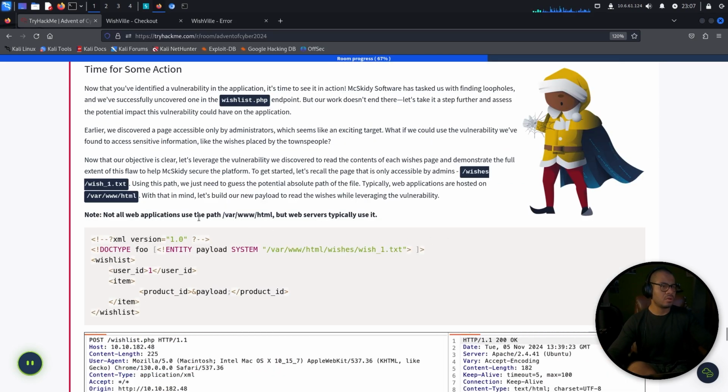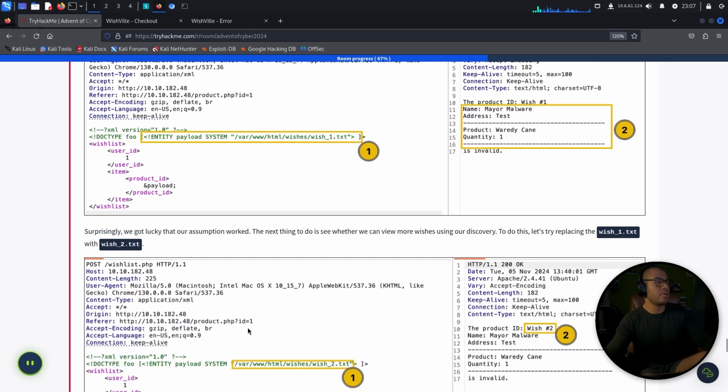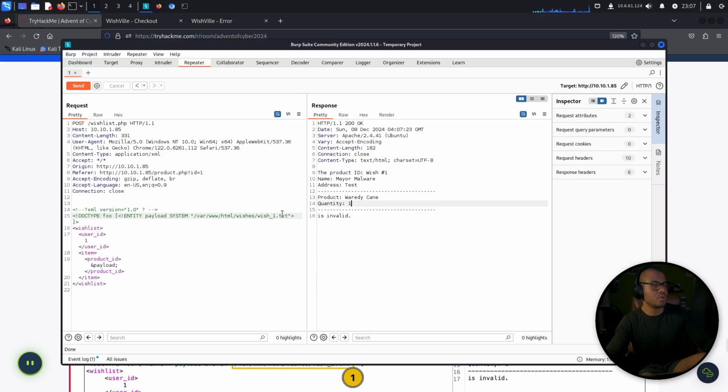Not all web applications use the path /var/www/html, but web servers typically use it. Surprisingly, we got lucky that our assumption worked. The next thing to do is see whether we can view more wishes using our discovery. To do this, let's try replacing the wish1.txt with wish2.